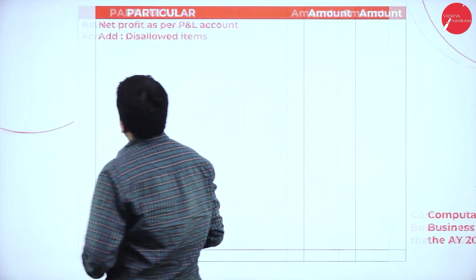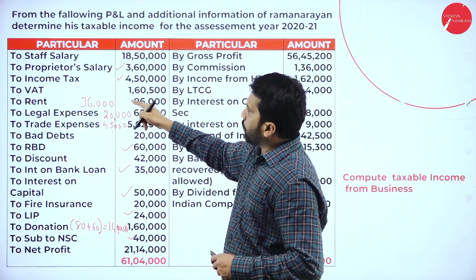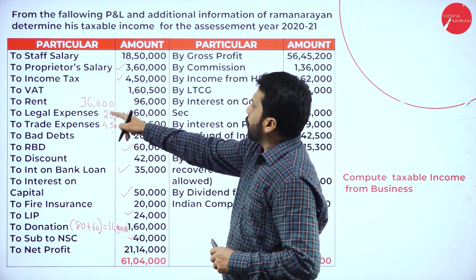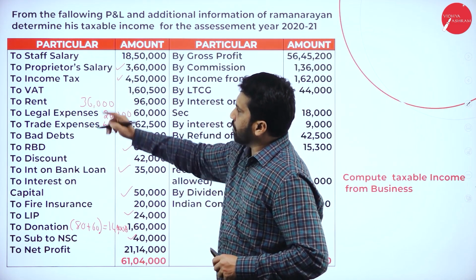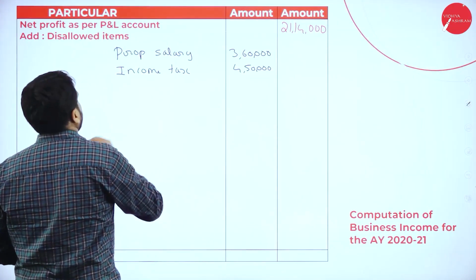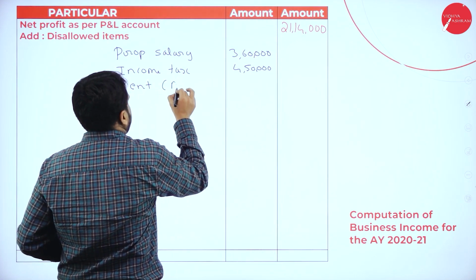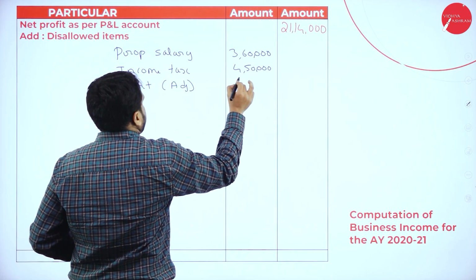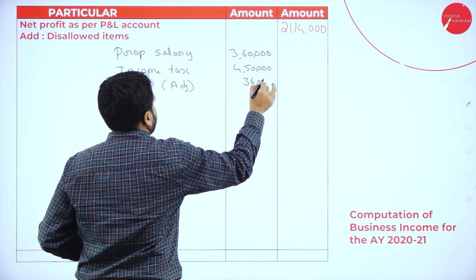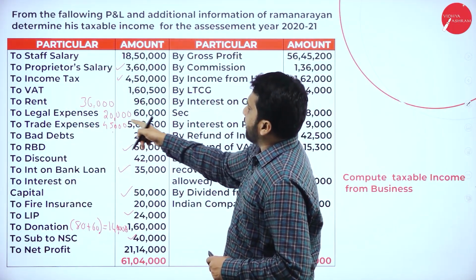After income tax we have VAT. VAT we will not take. We have rent. Out of 96 we are supposed to take 36,000. So rent, as per adjustment, 36,000.